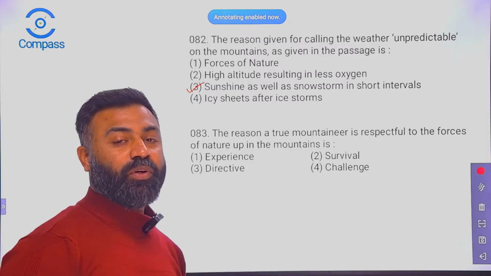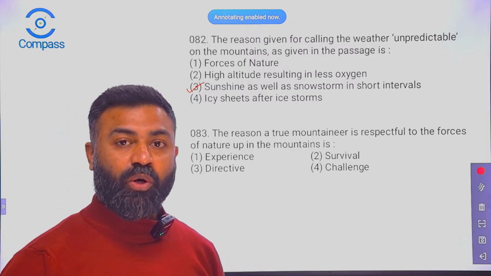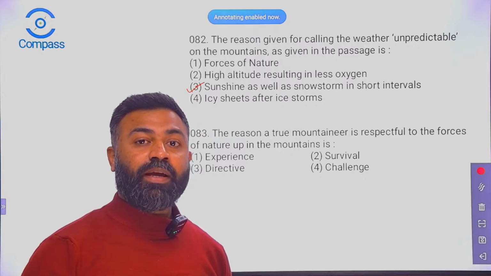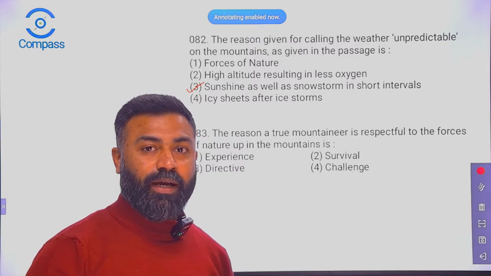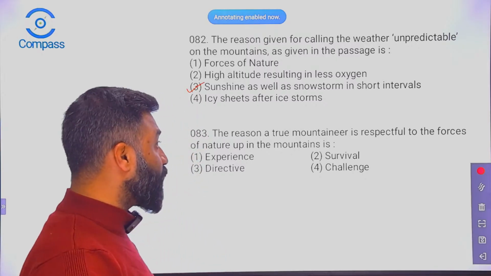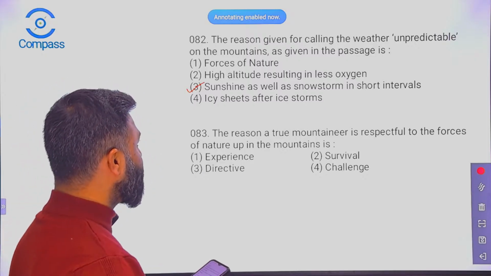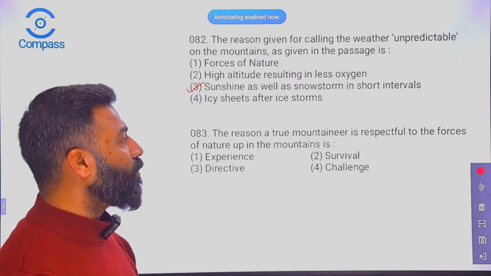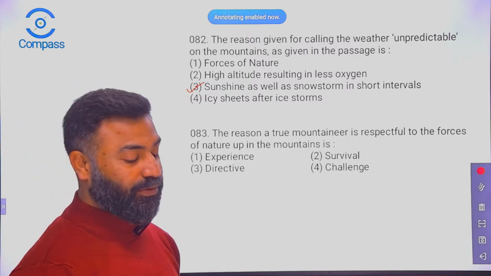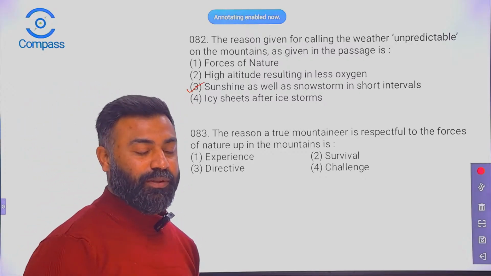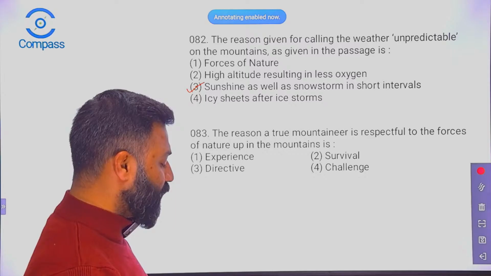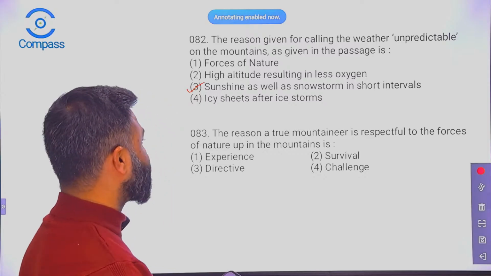Yes, that's what you get to witness when you go on mountaineering or for any kind of track. That's what you come across on mountains. Sunshine as well as snowstorm in short intervals. So the weather is unpredictable. You cannot just prepare your climbing in that way.